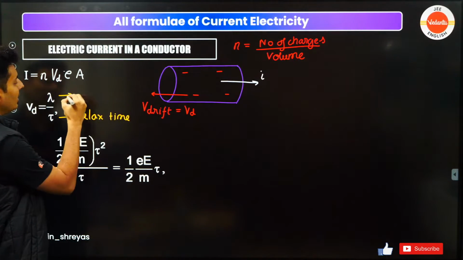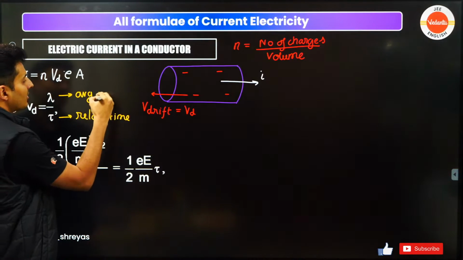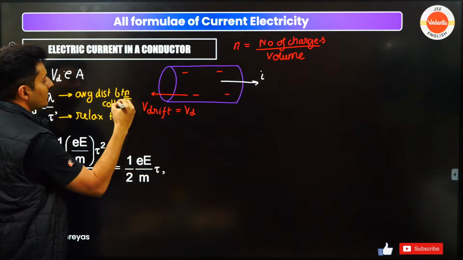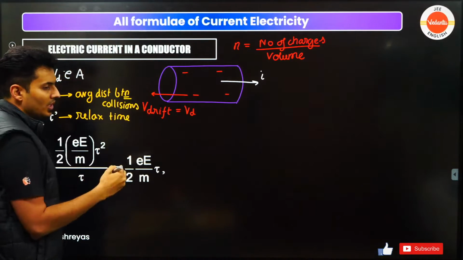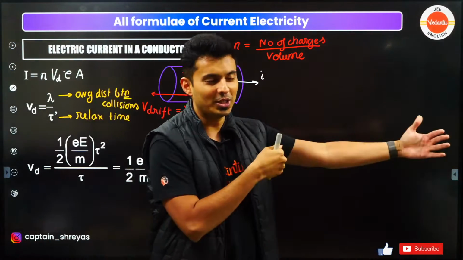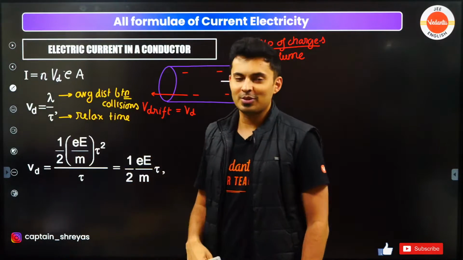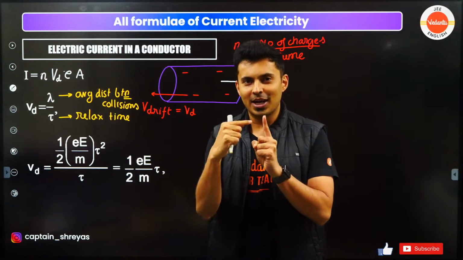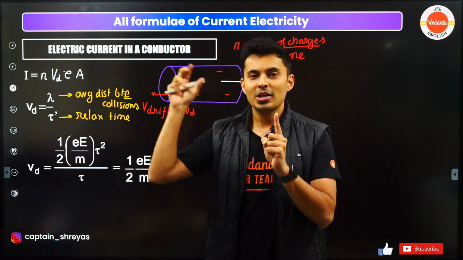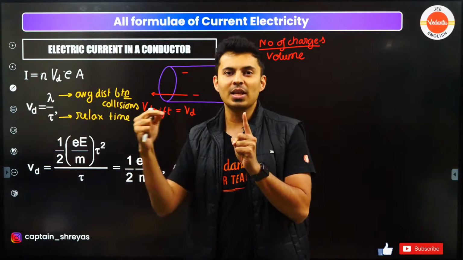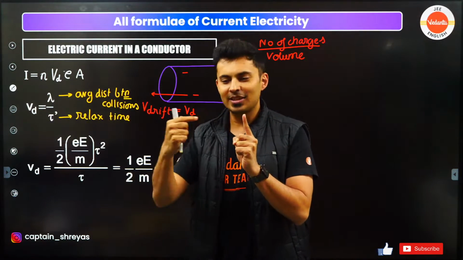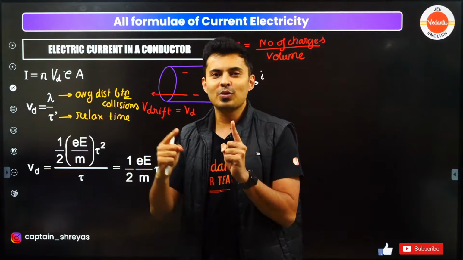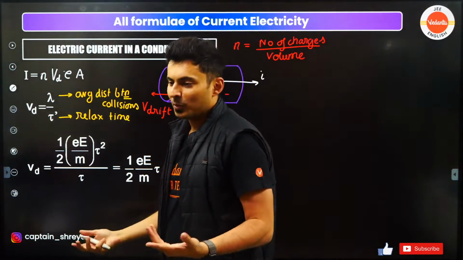And what is this lambda? This is the average distance between the collisions, from one collision to the next collision. So that gives you the drift speed. From here to here I travel an average lambda distance in a time of tau. So distance by time will give me the speed. How much distance do I travel from one collision to the next, upon the time taken, is going to give me the average speed. I hope this is clear.